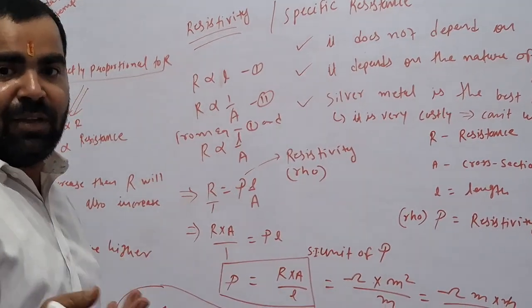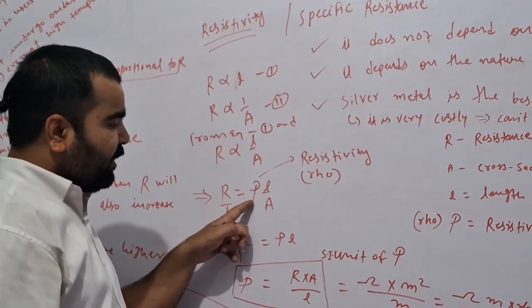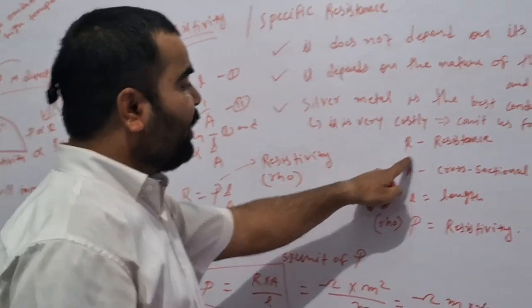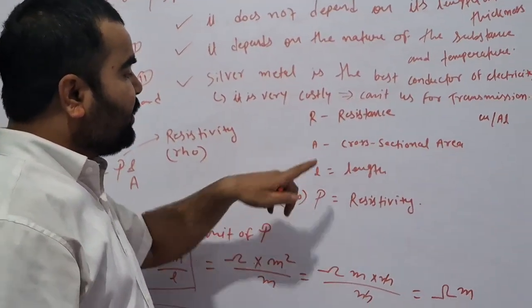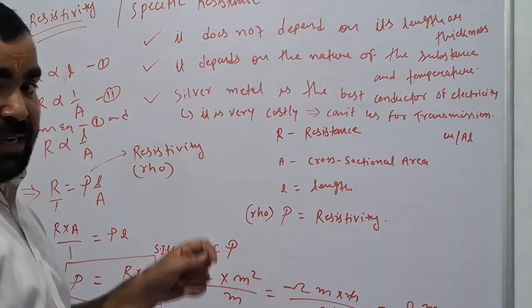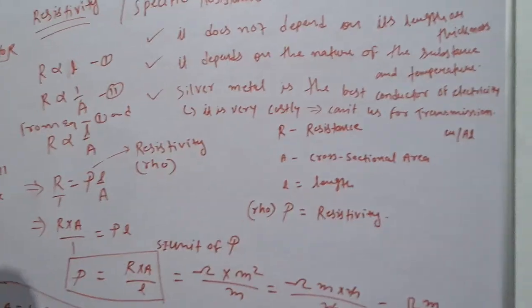R is the resistance, rho is the resistivity, L is the length, A is the cross-sectional area of the conductor, metal, wire, whatever.